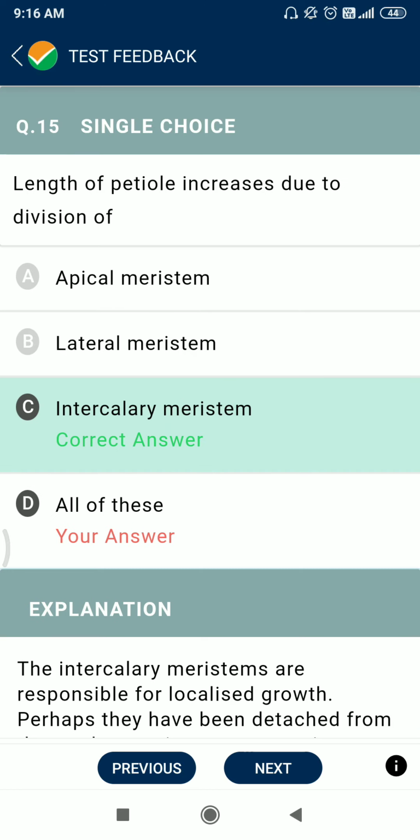Question number 15. Length of the petiole increases due to divisions of intercalary meristem. Intercalary meristem is present in between two regions of permanent tissue, and it is responsible for growth.